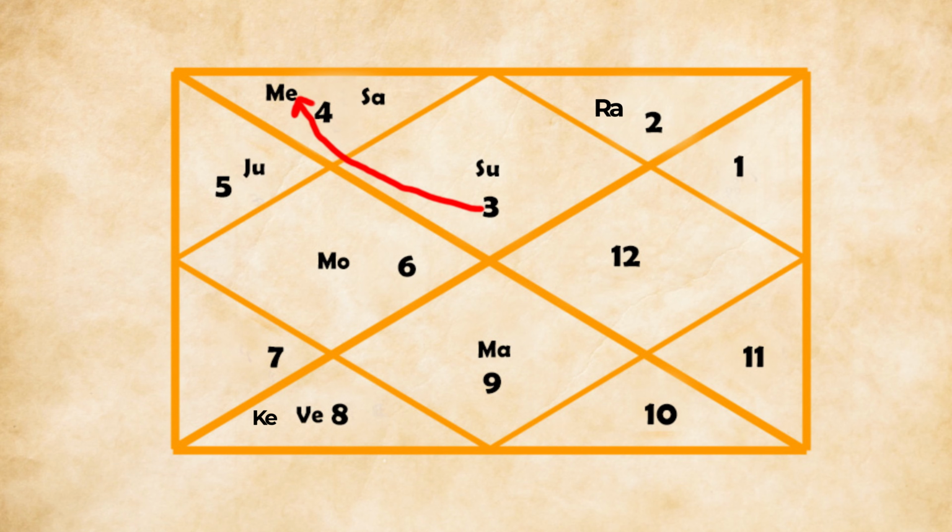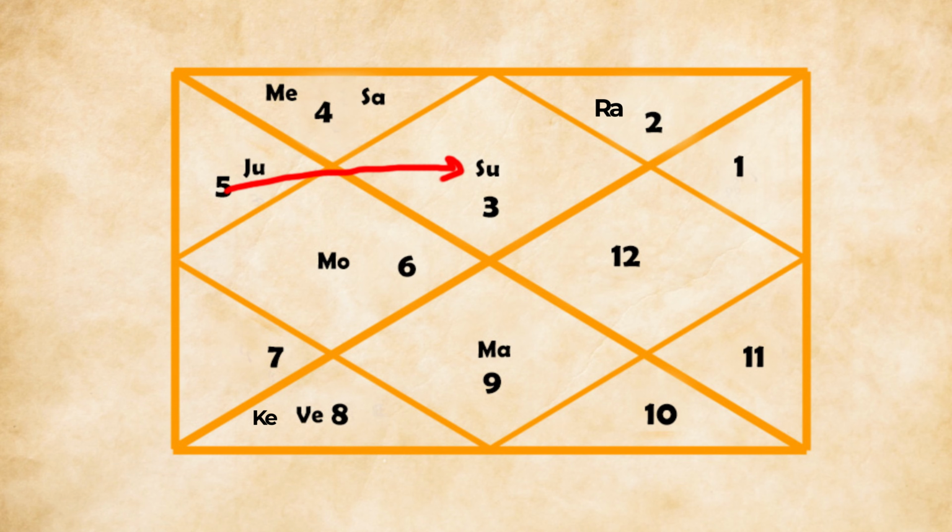Now the second house. The second house ruler is placed in the fourth house. This shows that wealth may come through real estate, property, vehicles or other physical assets. And there may also be financial benefits coming from the mother. We all know the fourth house represents comfort, vehicles and mother. Right? Now next, the third house ruler is in the first house.